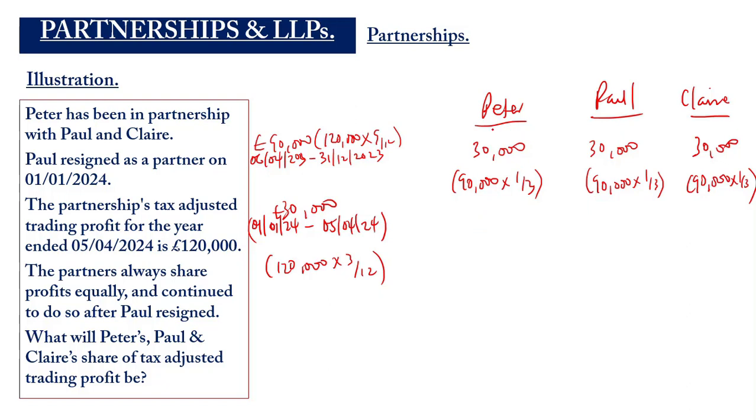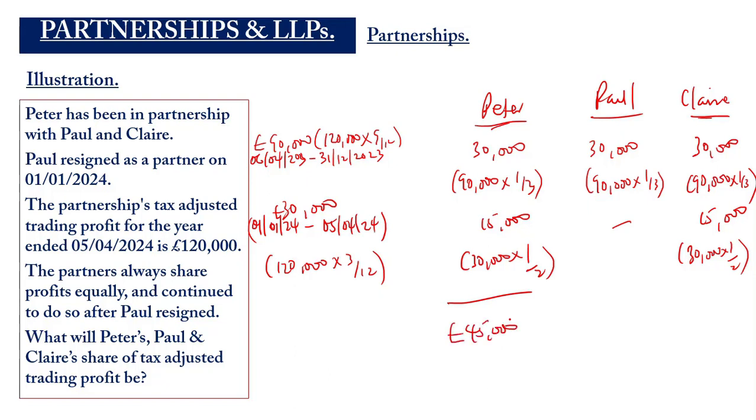So the remaining partners were Peter and Claire. So the 30,000 split into two is 15,000 pounds, which is 30,000 times 1 over 2. Paul was not part, so he will have none of it. The same figure will be for Claire, 30,000 times 1 over 2. So the total share of profit for Peter will be 45,000 pounds. For Paul will be 30,000 pounds. For Claire will be 45,000 pounds.